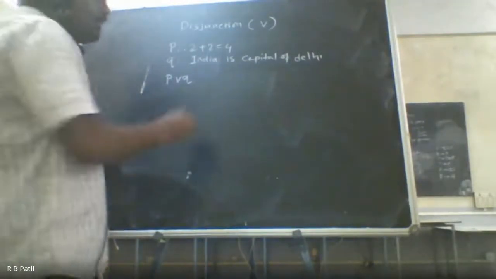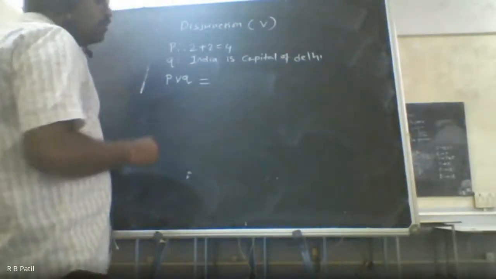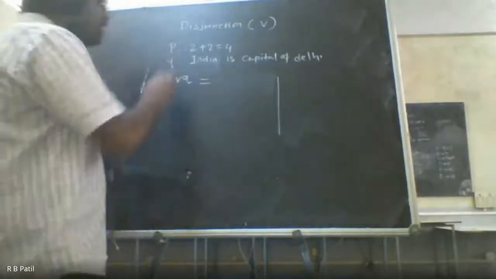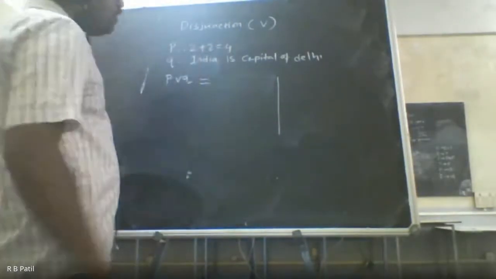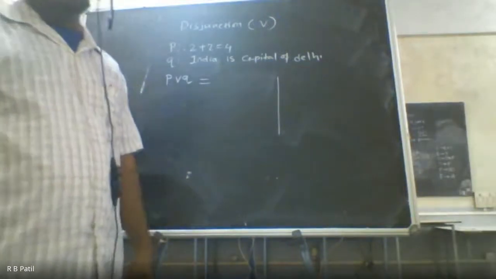For the truth value of P or Q, let us say 2 plus 2 is equal to 4, or India is capital of Delhi. If this is a statement, what will be its truth value?